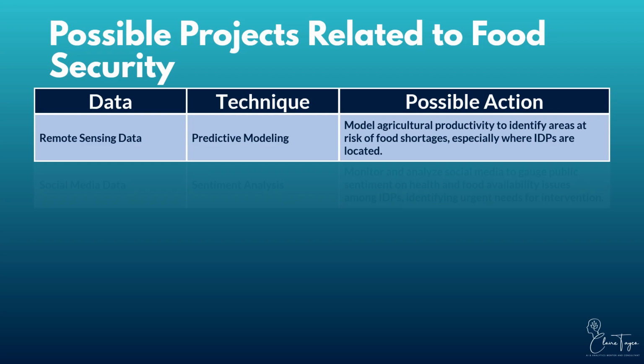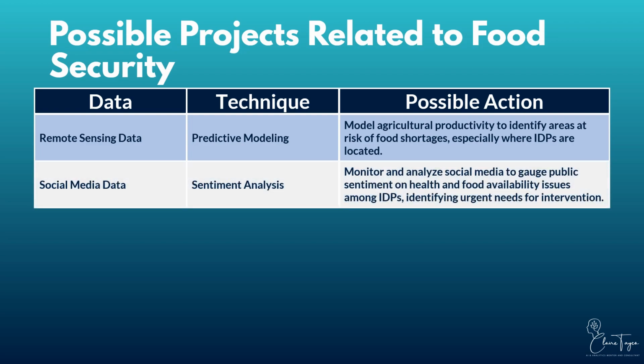Next, you can explore social media analytics. Through sentiment analysis, you can monitor and analyze online discussions to gauge public sentiment regarding health and food availability issues among IDPs. This enables you to identify urgent needs for intervention and prioritize areas requiring immediate support.